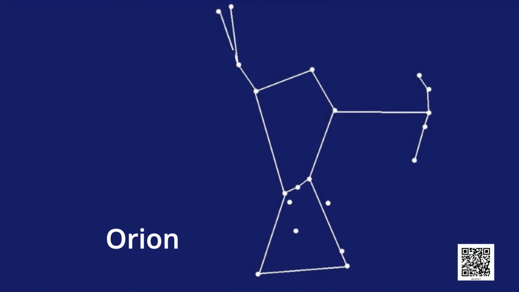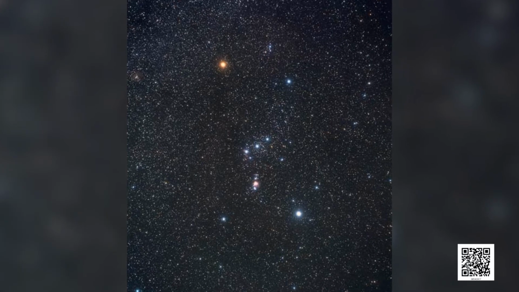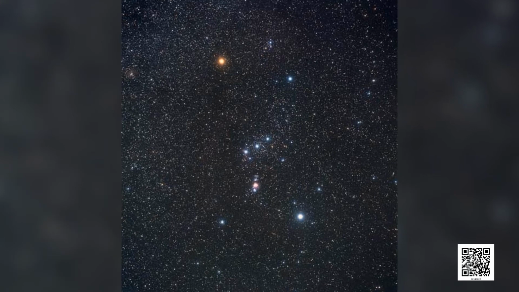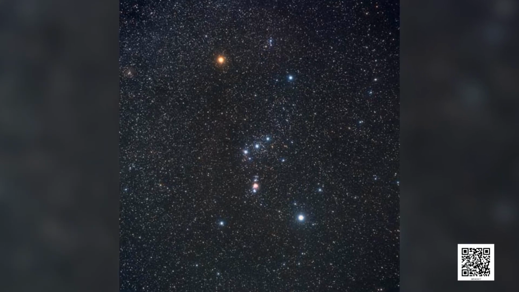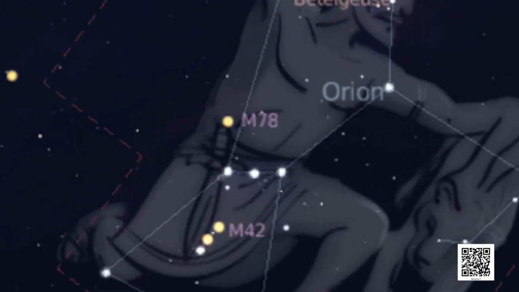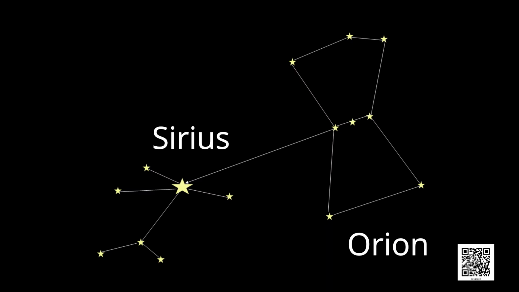Orion is another well-known constellation that can be seen during winter in the late evenings. It is one of the most magnificent constellations in the sky. It also has 7 or 8 bright stars. Orion is also called the Hunter. The 3 middle stars represent the belt of the Hunter. The star Sirius, which is the brightest star in the sky, is located close to Orion.